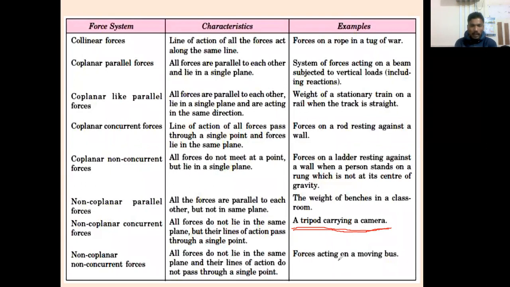Anybody, either say yes or no? Or in the next lecture, are you going to tell after doing some study? Yes, sir. Maybe somebody wants to try at least. Let us see whether it is possible for you to tell. Non-coplanar, that the line of action of force should not lie in a single plane. Also, that the line of action of forces should not pass through a single point.